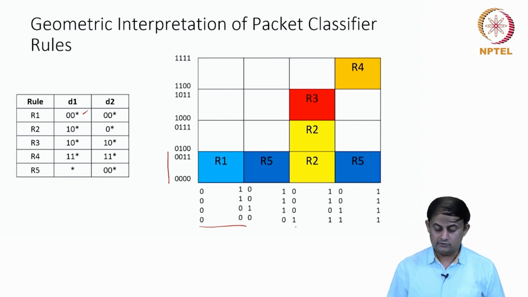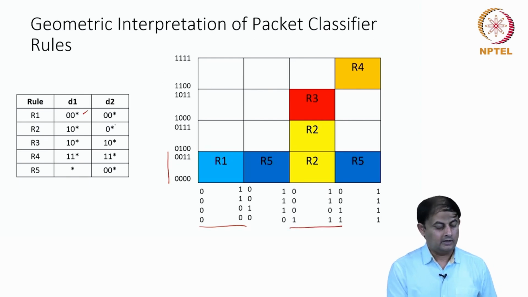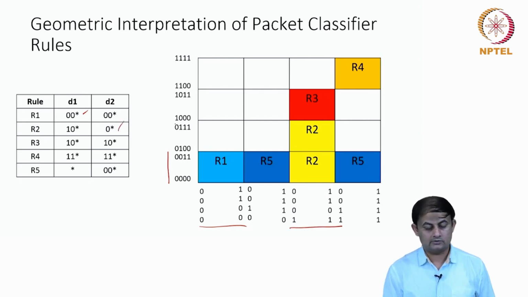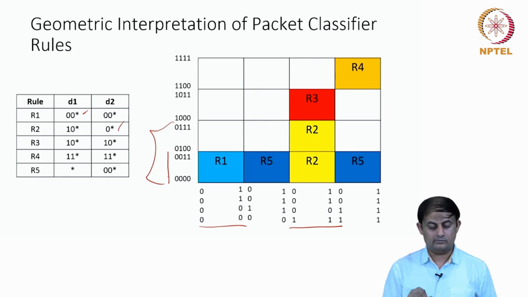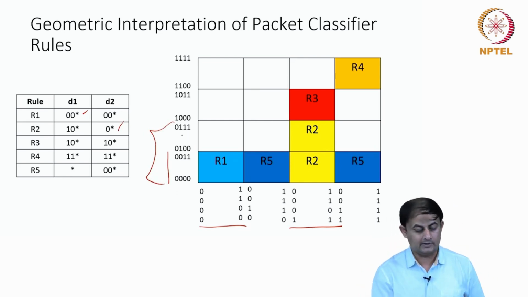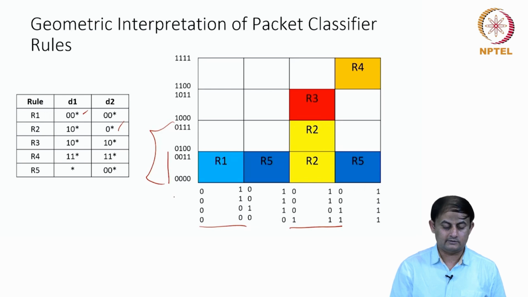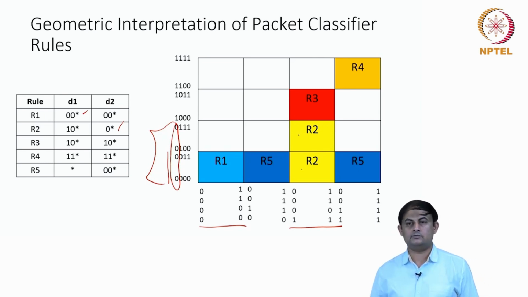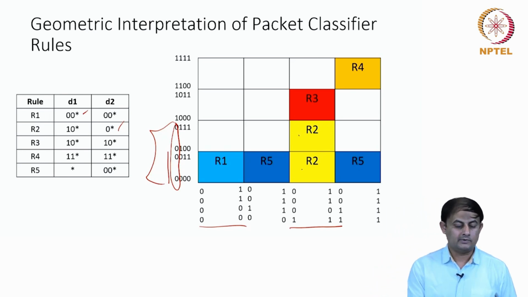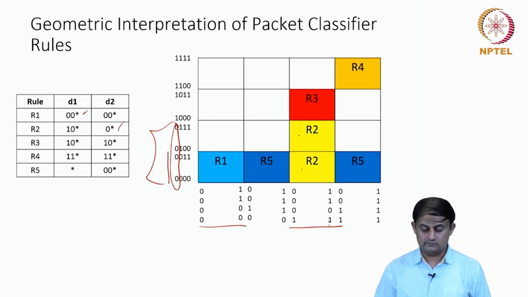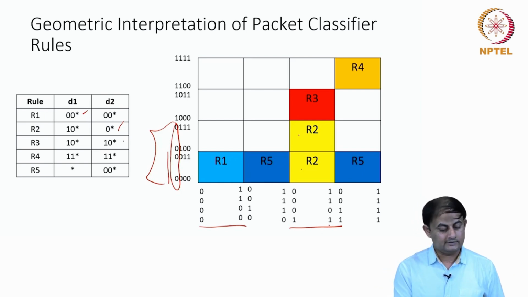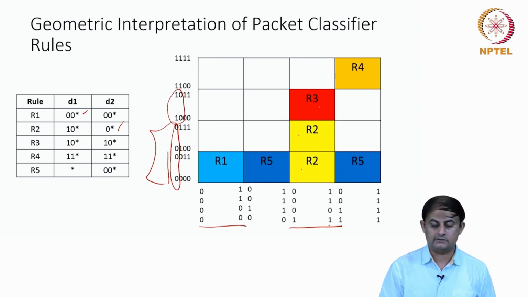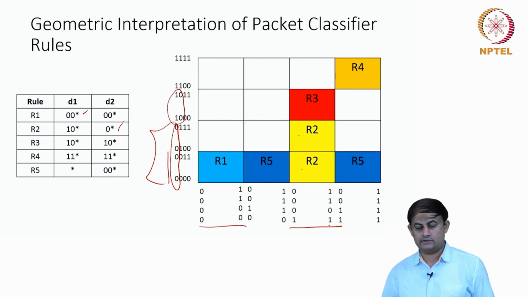And R2 says 1 0 star. 1 0 star is here, but dimension D2 is just 0 star. In all these four boxes, only one bit is constant across the four values, which is 0. So I take this as the region, and I label this and this box as R2. Similarly, R3 has 1 0 star, the same 1 0 star, and the second dimension is also 1 0 star, and the y-axis region is this. That's why I labeled this as R3.